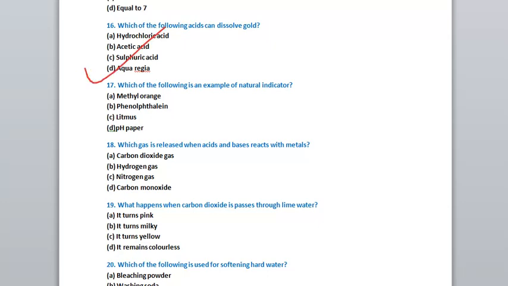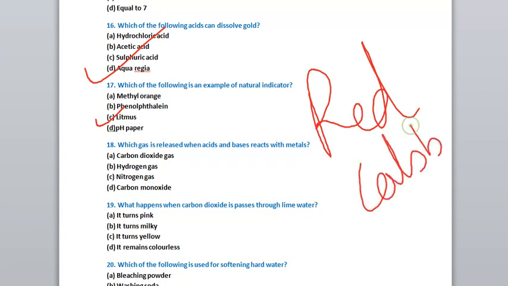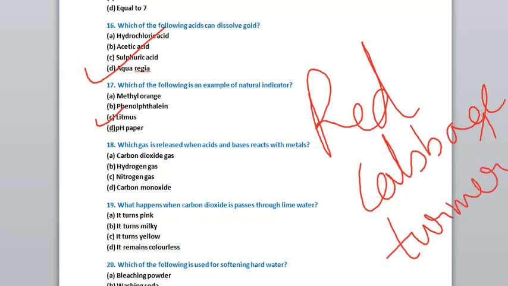Now question number 17. Which of the following is an example of natural indicator? So this answer is very easy. Methyl orange and phenolphthalein are chemical indicators which are prepared in the lab. pH paper is also man-made. It is also not a natural indicator. The correct option is litmus, because this litmus we extract from what? From a plant called lichen. So litmus is a natural indicator. The other examples of natural indicators are red cabbage and turmeric.